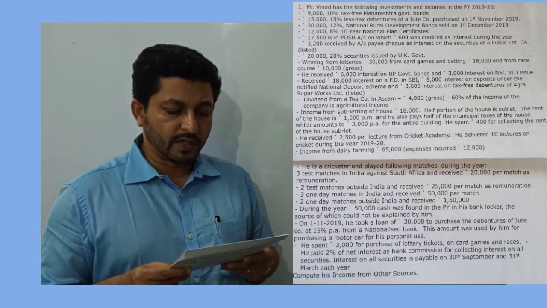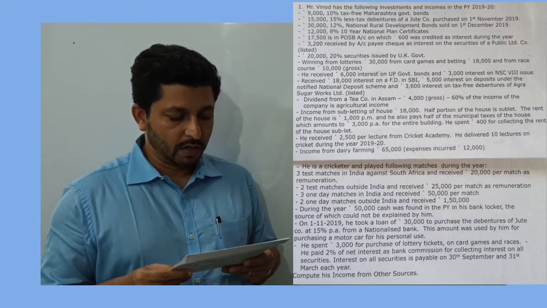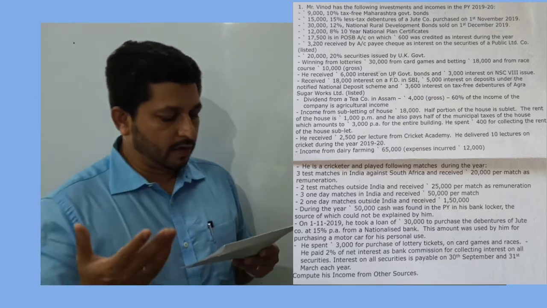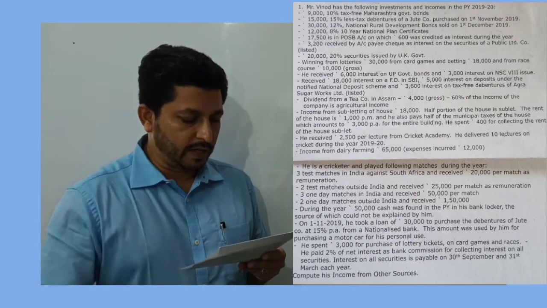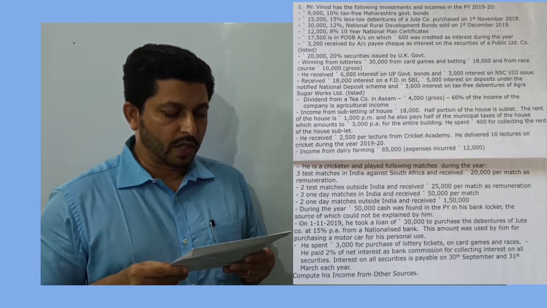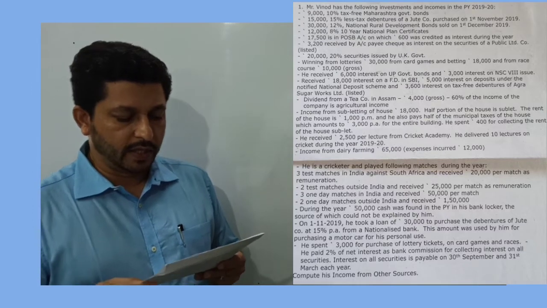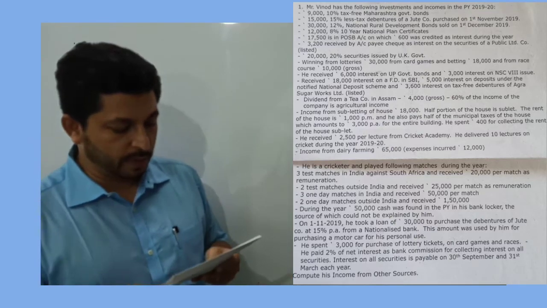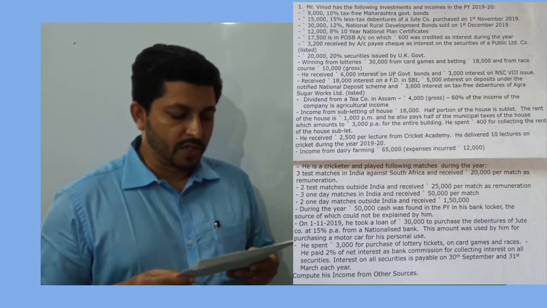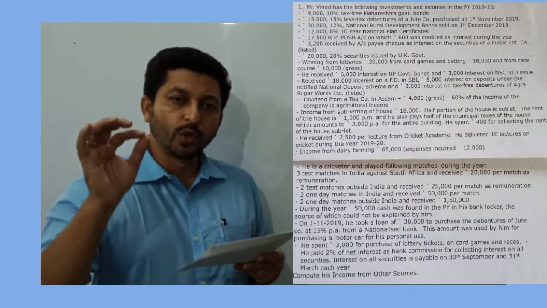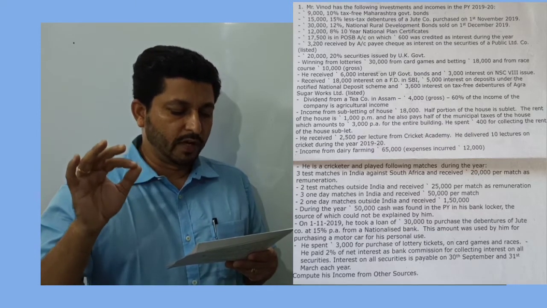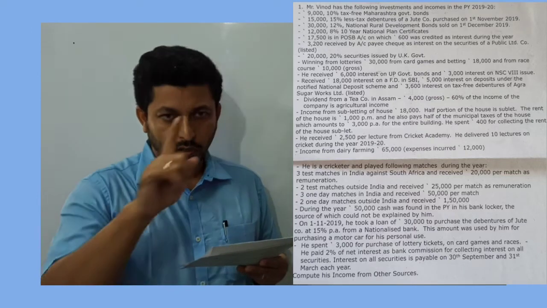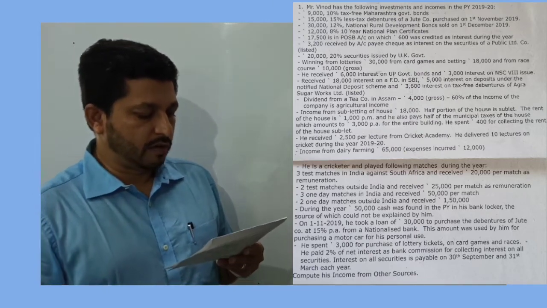During the year, rupees 50,000 cash was found in the previous year in his bank locker, the source of which could not be explained by him. So this is taken as unexplained amount, or you can say unexplained cash credit. On 1st of November 2019, he took a loan of rupees 30,000 to purchase the debentures of Jute Company at 15% per annum from a nationalized bank. This amount was used by him for purchasing a motor car for his personal use. So though he has taken a loan for the purchase of debentures of Jute Company Limited, he is purchasing a motor car for personal use. So no deduction is available under section 57.